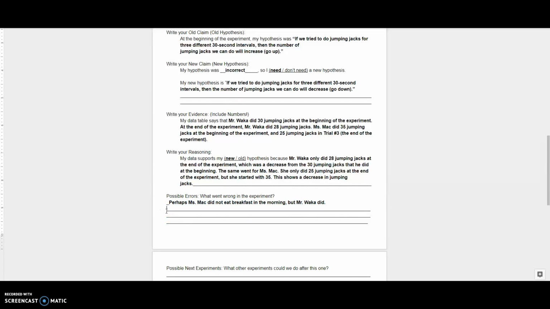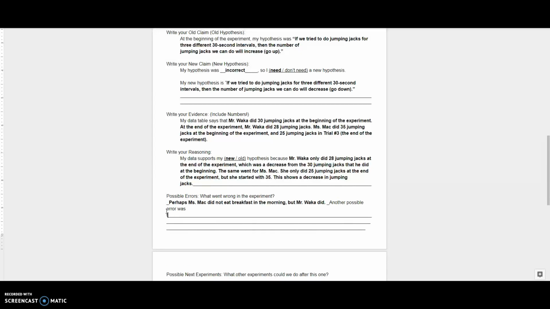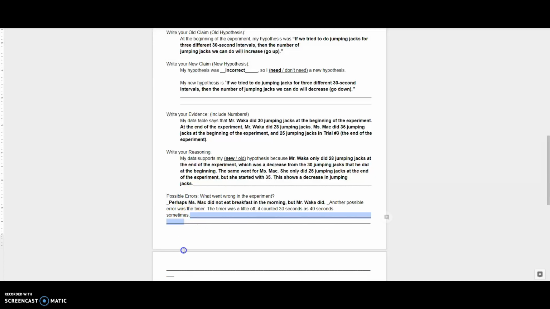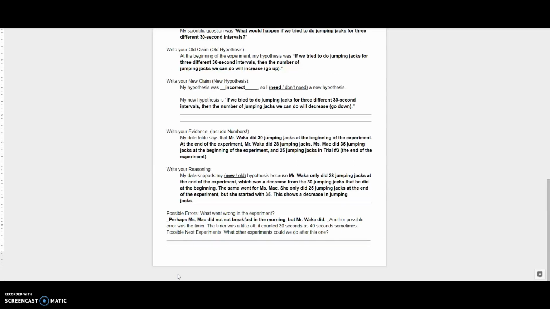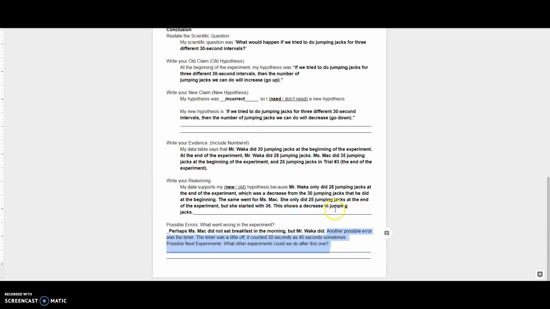Another possible error was, let's say, the timer. The timer was a little off. It counted 30 seconds as 40 seconds sometimes. So that would mess with our data. That would mean that maybe our data that we collected is not completely accurate. It's not the best it could be.